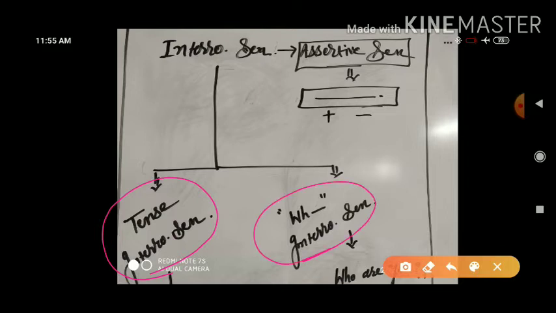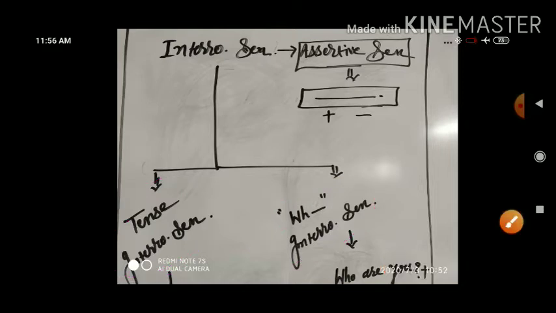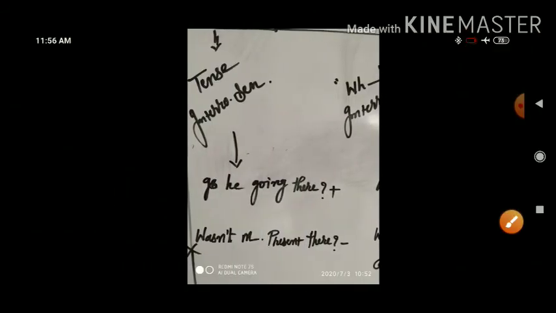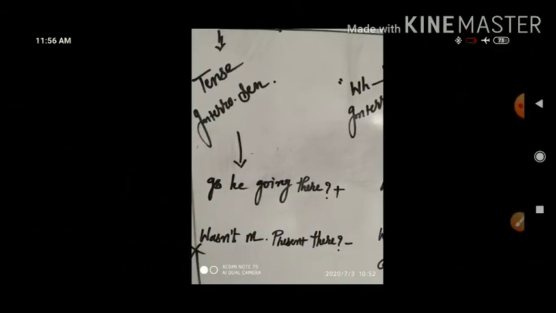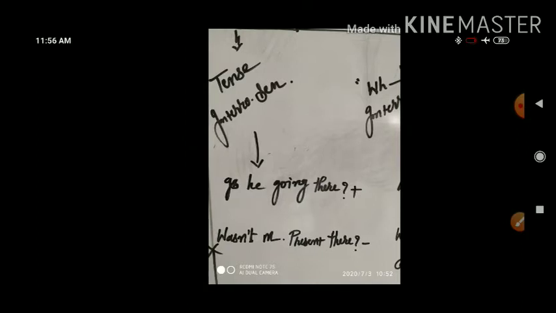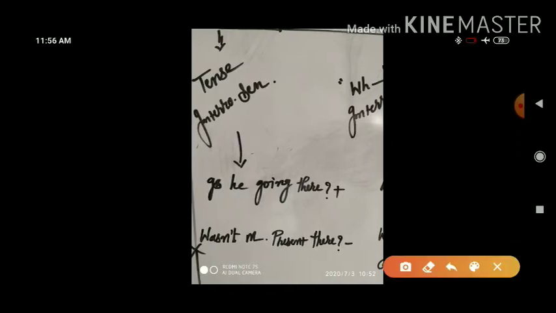When we come to direct into indirect, at that time once again we will go in detail with both types of sentences, why it is this and why it is that. That we will come to know later on. But here you will keep in your mind that this is tense interrogative and here it is WH interrogative sentence pattern. How will you move ahead with this tense interrogative sentence? What I told you, in the initial place there can be be form or auxiliary form.